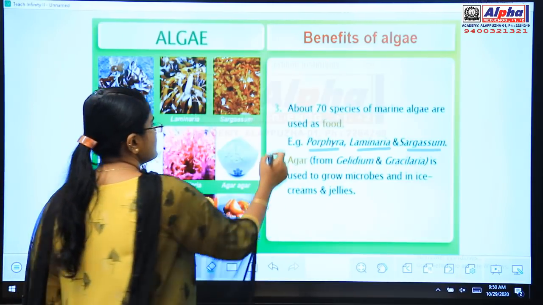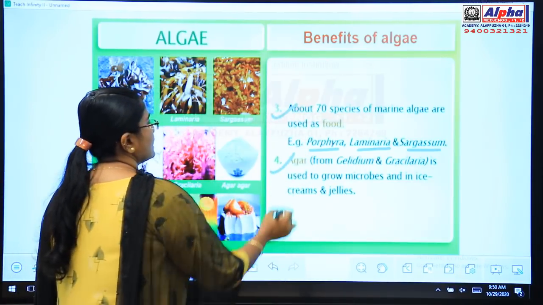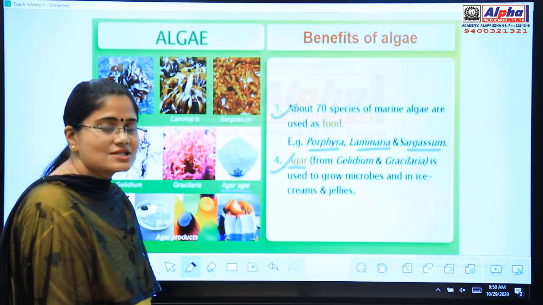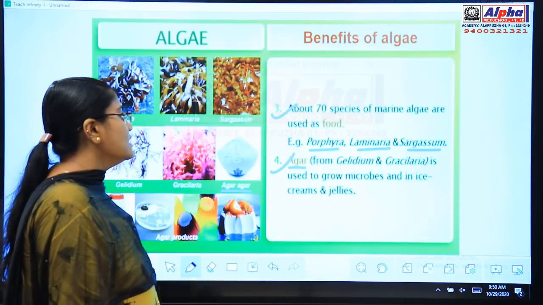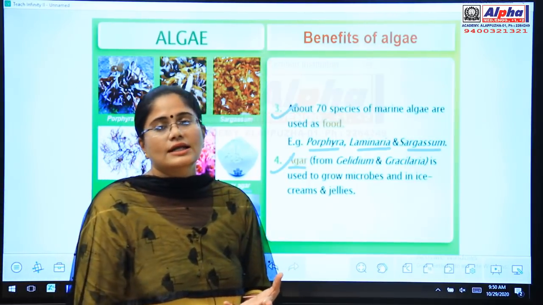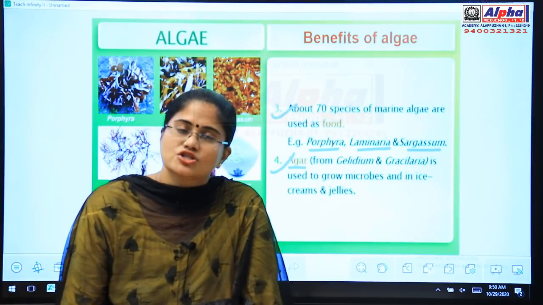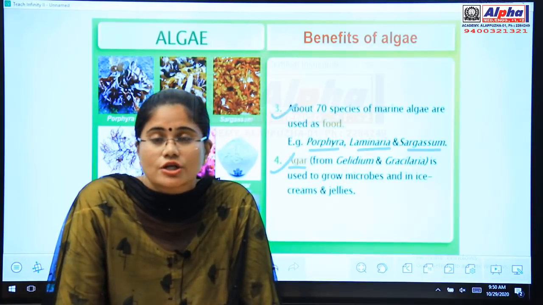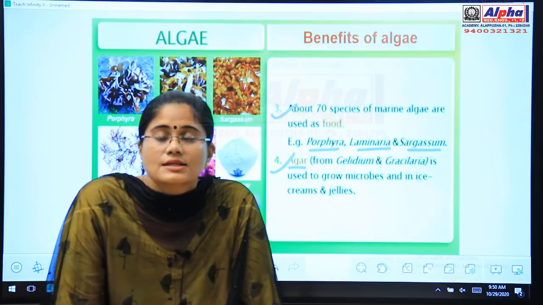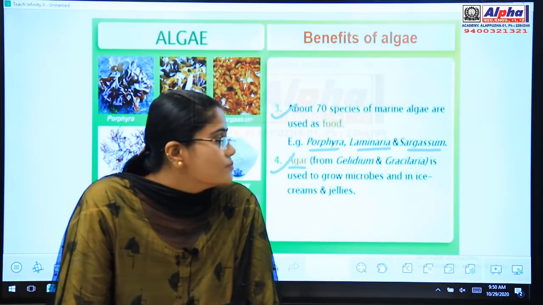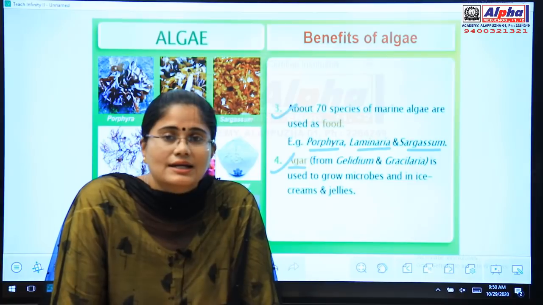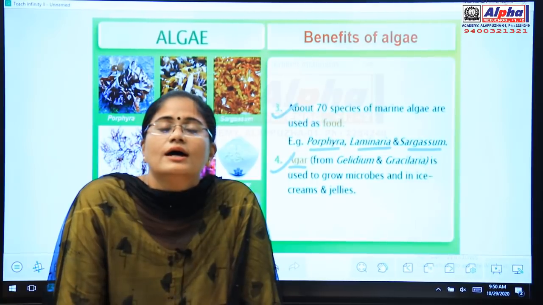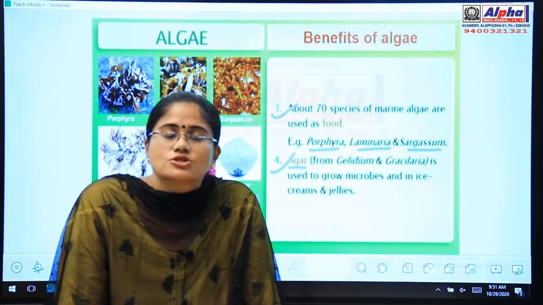And the fourth point is agar. See, this is agar powder. Agar is obtained from algae such as Gelidium and Gracilaria. It is used to grow microbes in laboratory conditions. In microbiological labs, you have to mainly depend on this agar powder for culturing of bacteria. This agar is a powder obtained from Gelidium and Gracilaria, and this is used for culturing of bacterial colonies. You need this agar powder.